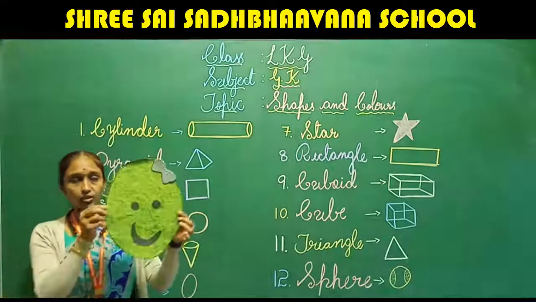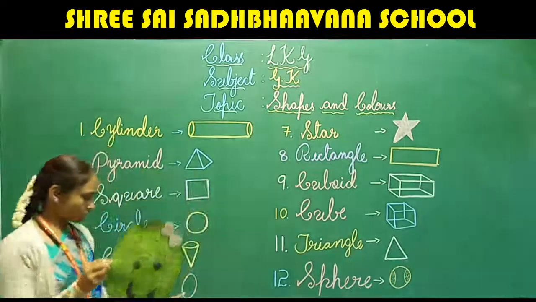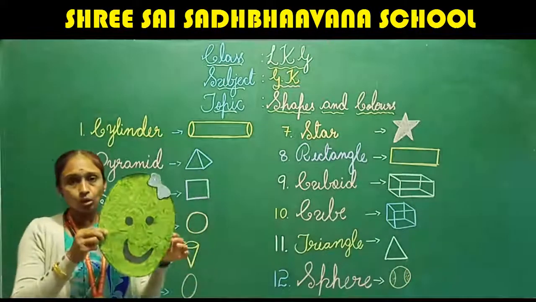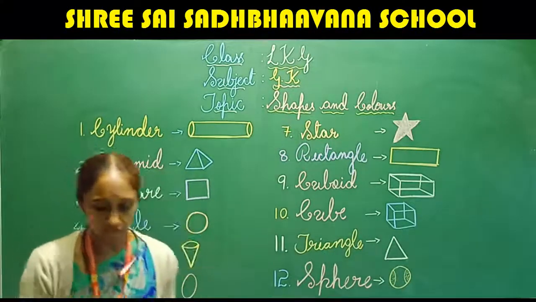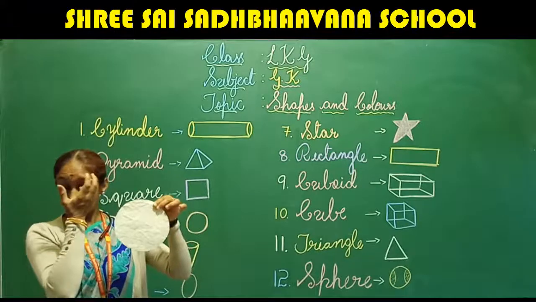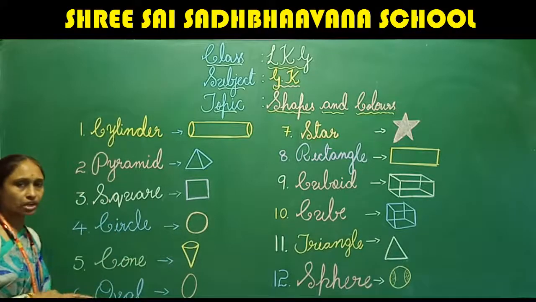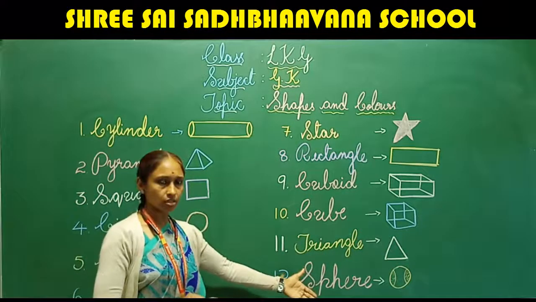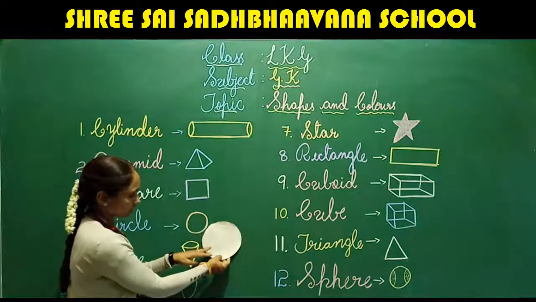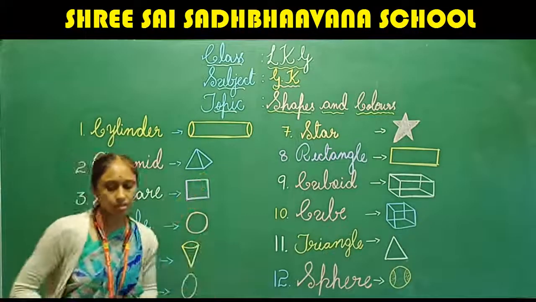Can you identify this shape? Which shape is this? Yes, see, this is oval. Fine? And here, which shape is this? Just look here. Yes, this is circle. Where do we have the circle? Is it here? No. Is it here? Yes, this is circle. Can you see this? Yes, this is circle.